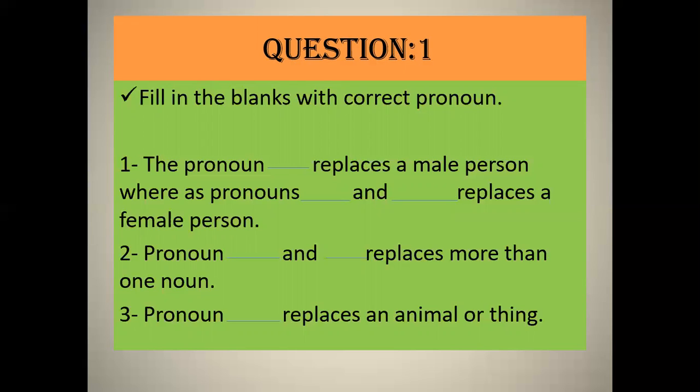Pronoun dash and dash replaces more than one noun. Pronoun we and they replaces more than one noun. Pronoun dash replaces an animal or thing. So here pronoun it replaces an animal or thing.